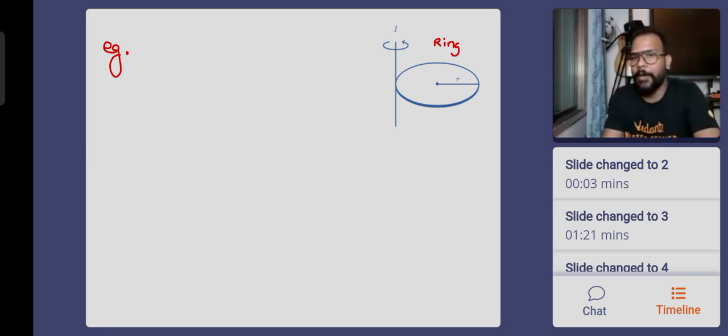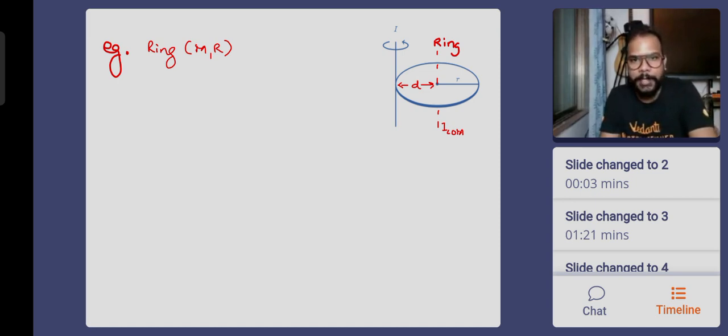Let's speak about a ring. Now we have a ring. Earlier, the axis of rotation was passing through the center and perpendicular to the plane. So this is ICOM. This is a ring of mass m, radius r, and this is small d, and small d is equal to the radius. So the axis has shifted.